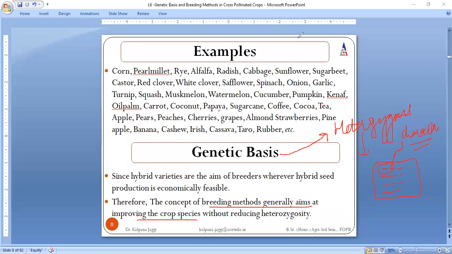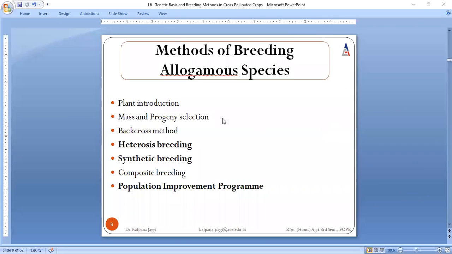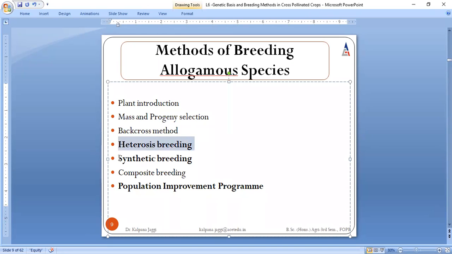So this was a general genetic basis of cross pollinated species. These all are the methods by which we can breed allogamous, meaning cross pollinated species. So it can be done by plant introduction, mass progeny selection, back cross. So these all are the methods, but we need to learn only heterosis breeding, then synthetic breeding and population improvement programs.